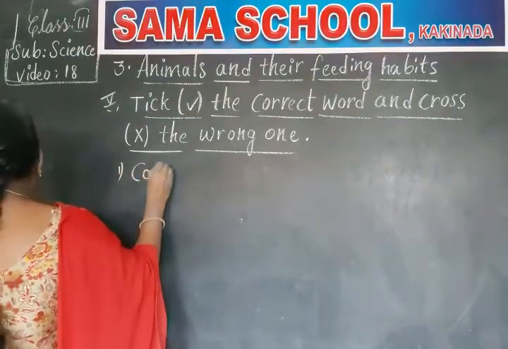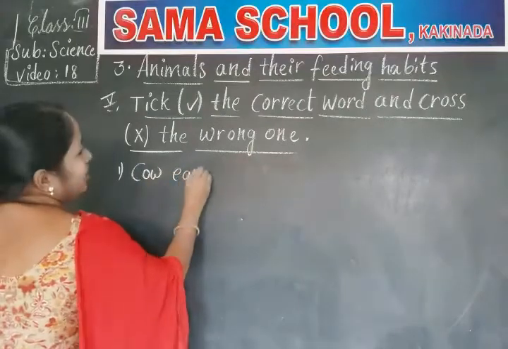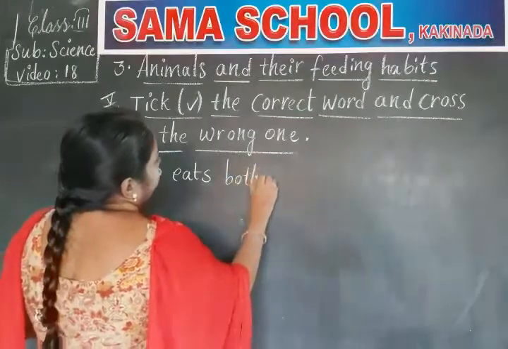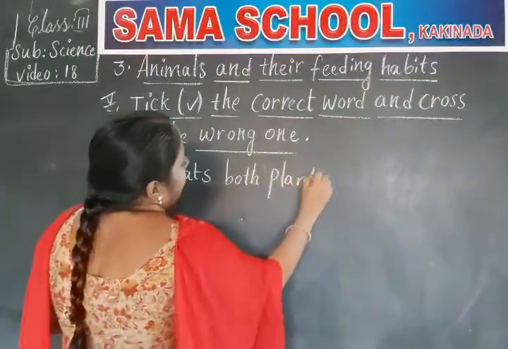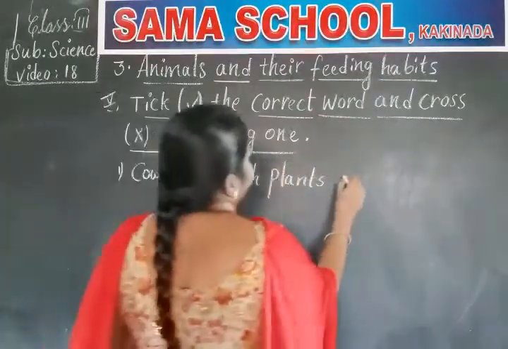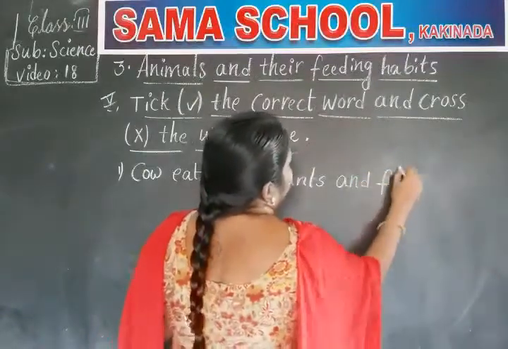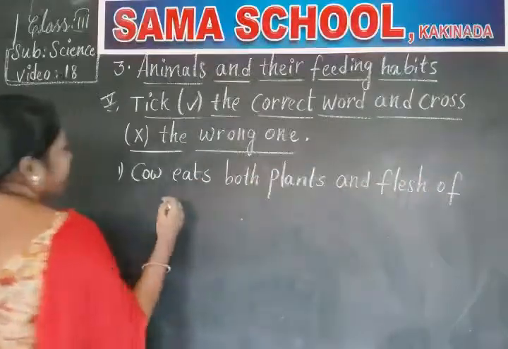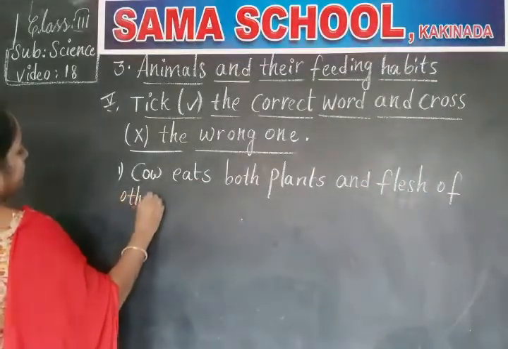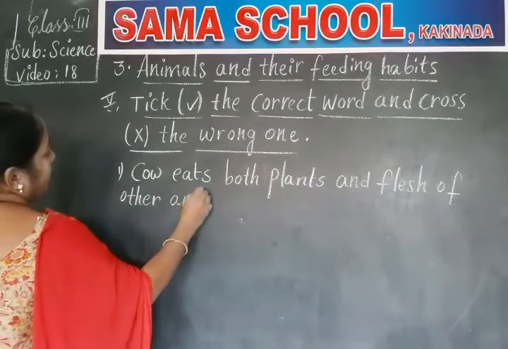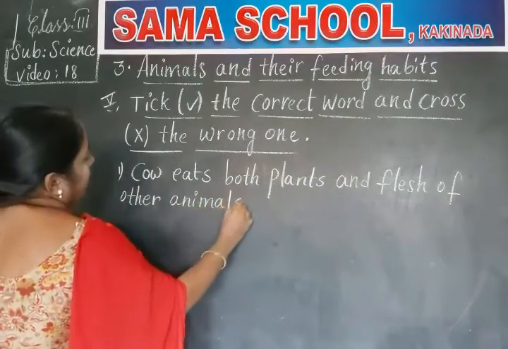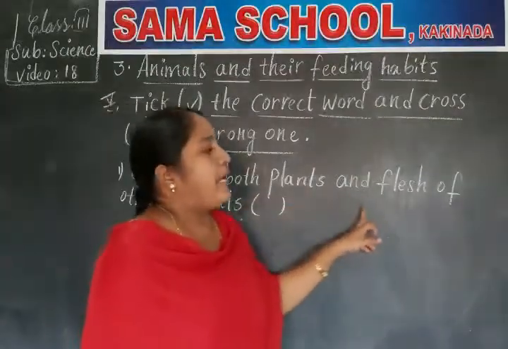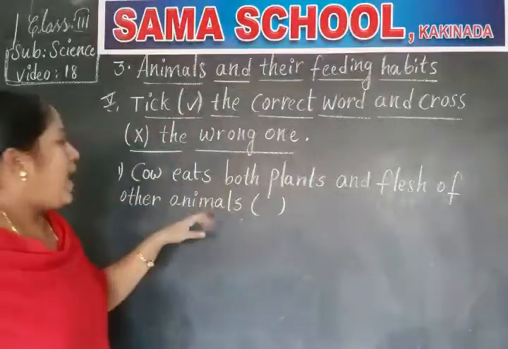So see the first one. Cow eats both plants and flesh of other animals.